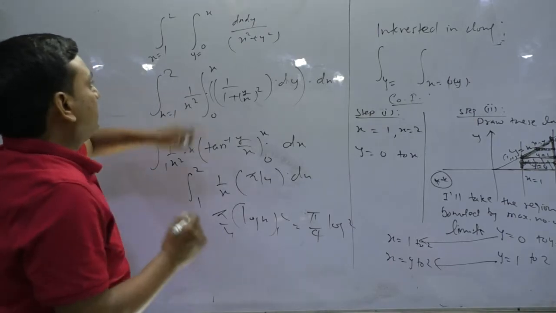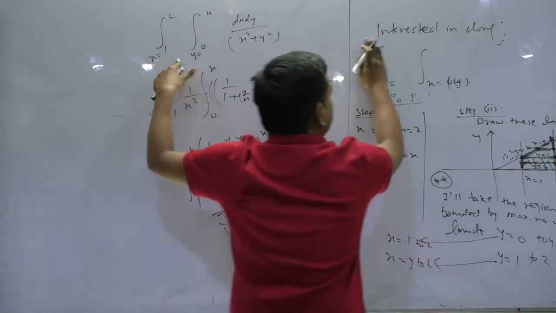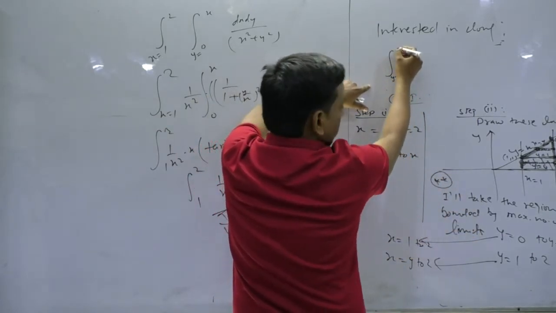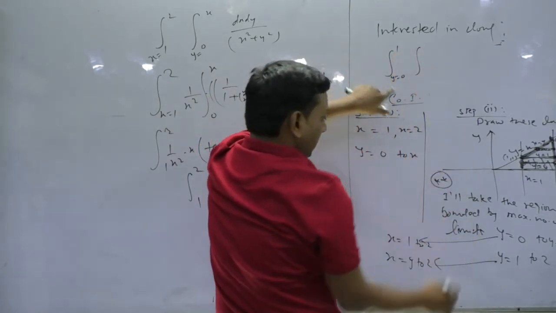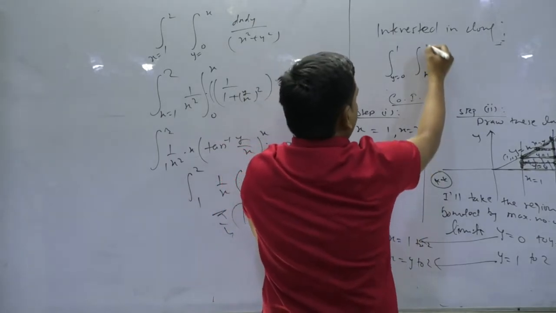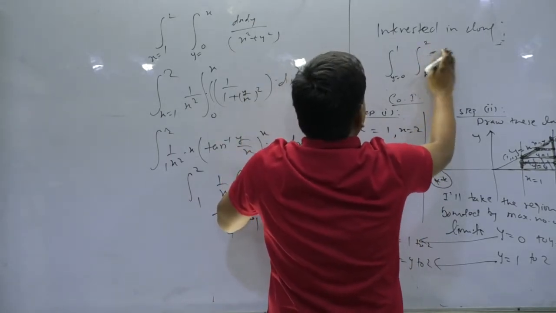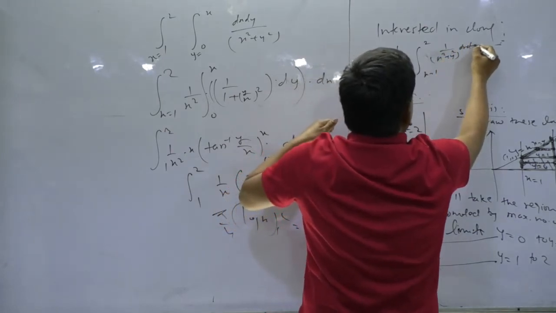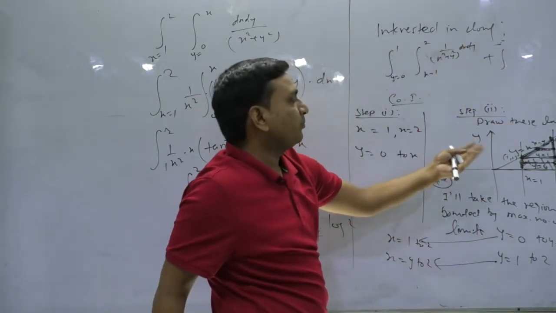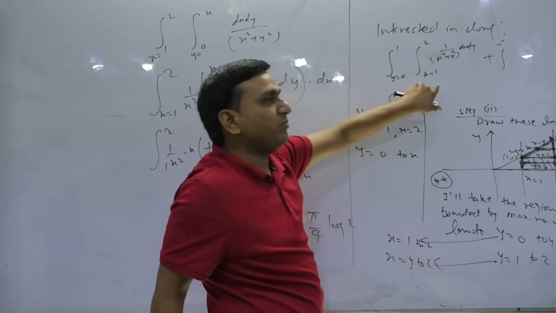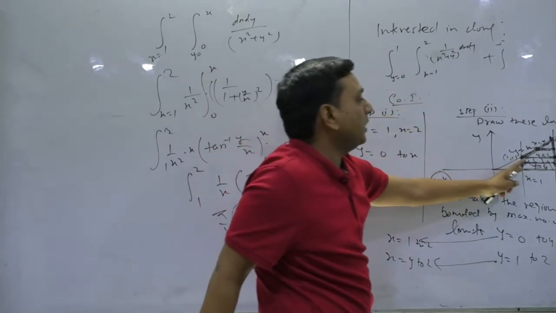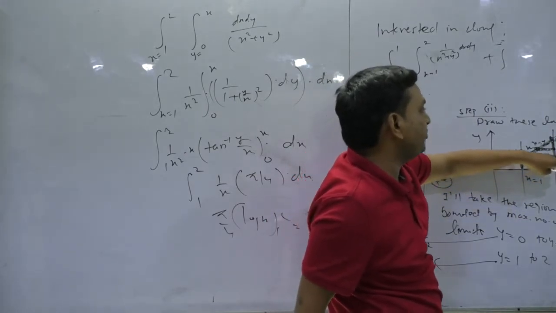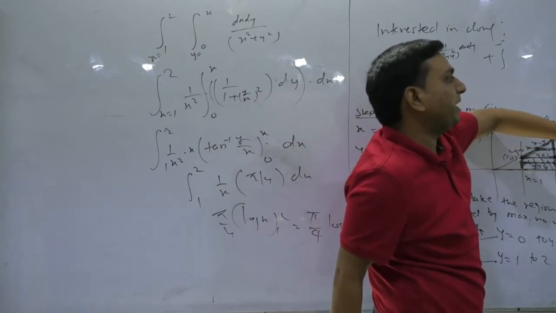Ultimately this integration is converted into the limit y equals 0 to 1 with the limit x going from 1 to 2, with the integrand 1 upon x square plus y square dx dy, plus क्योंकि reason limits this integration will be broken depending on the reason. Whenever the strip you take changes its direction, you have to break the reason.